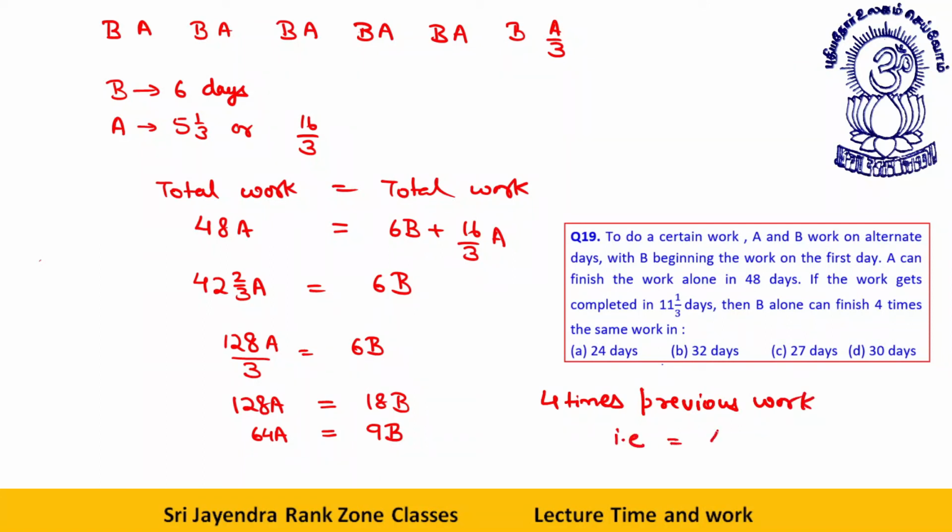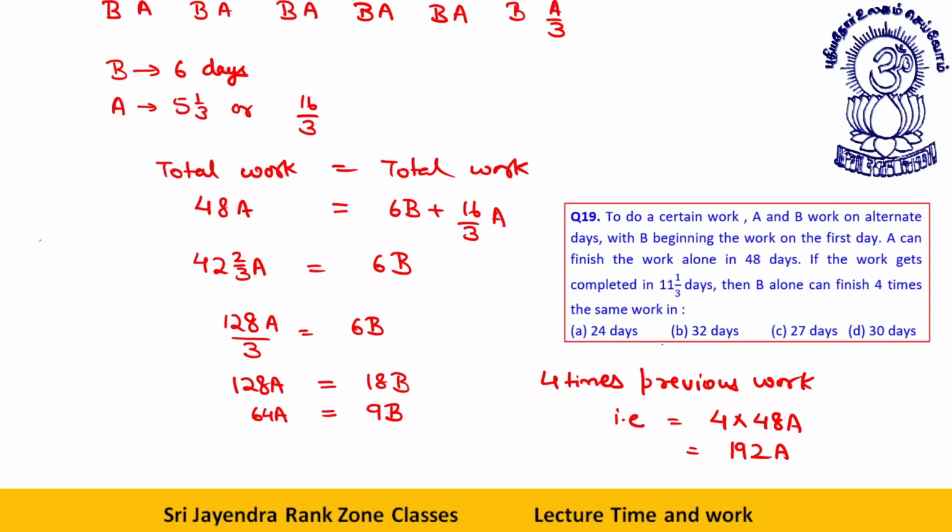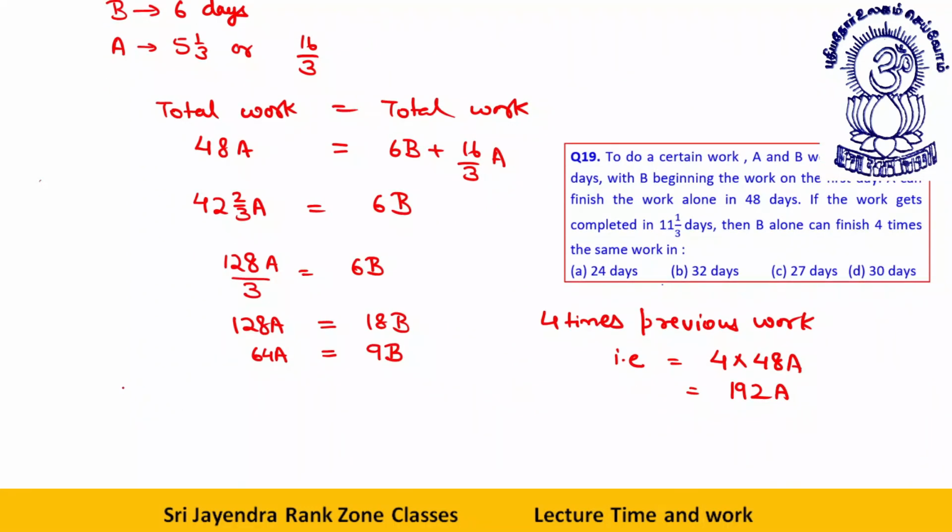That is, the previous work was, A could do the work in 48 days. A can finish the work in 48, that is A 4 into 48. 4 into 48 is 192A. Okay. So 64A in 9 days. 64 days of A is equal to 9 days of B. Look, I write this. 64 days of A is equal to 9 days work of B.